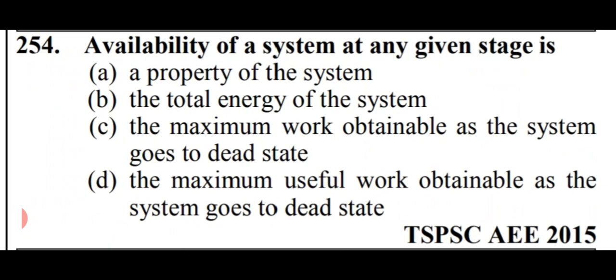And there is a slight difference between option number C and D. In option number C, it is maximum work obtainable. In option number D, it is the maximum useful work obtainable. So don't get confused. Option number C is right here, that is the maximum work obtainable as the system goes to dead state.